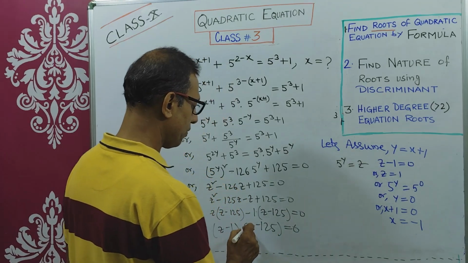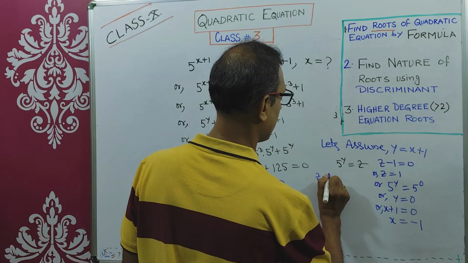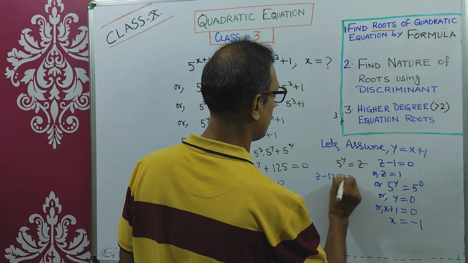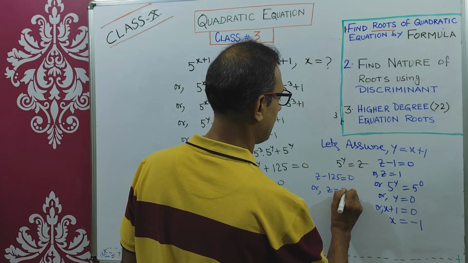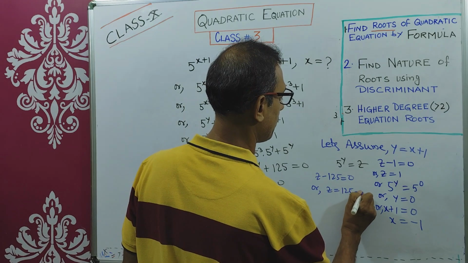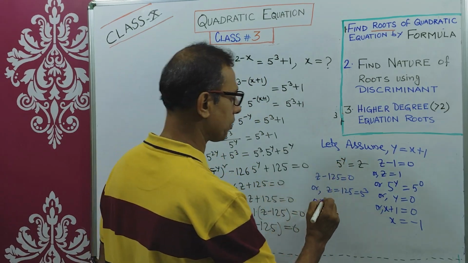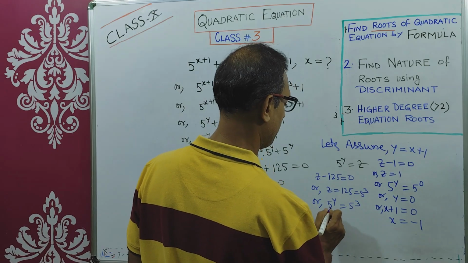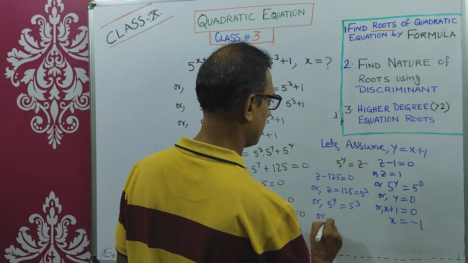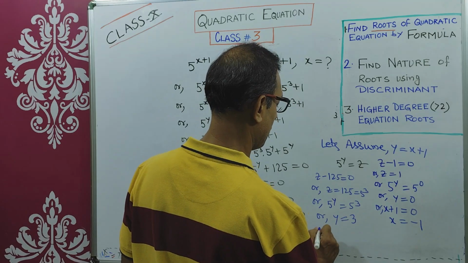Another one is z minus 125 equals to 0. So z minus 125 equals to 0. That means z equals to 125 equals to 5 cube. That means z will be replaced by 5 to the power y. 5 to the power y equals to 5 cube. So bases are equal. That means power is equal. y equals to 3.